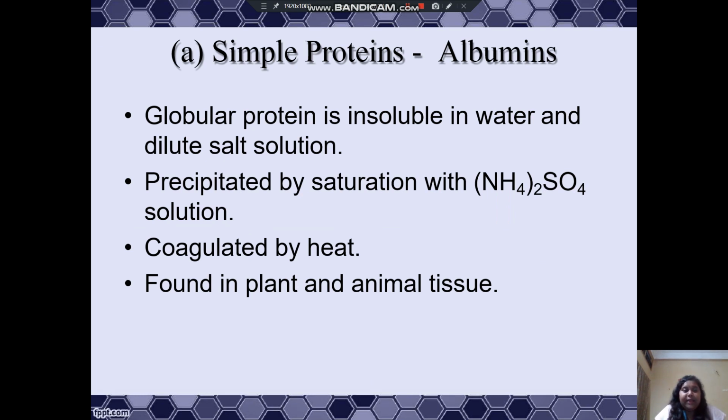Albumins are globular proteins which are soluble in water and dilute salt solution. They are precipitated by saturation with (NH4)2SO4 solution, that is ammonium sulfate solution, coagulated by heat, and found in plant and animal tissue.